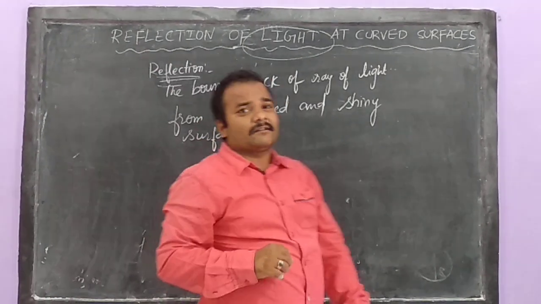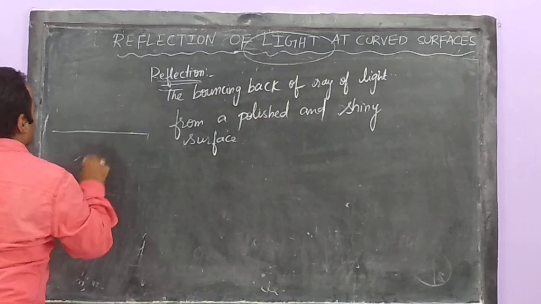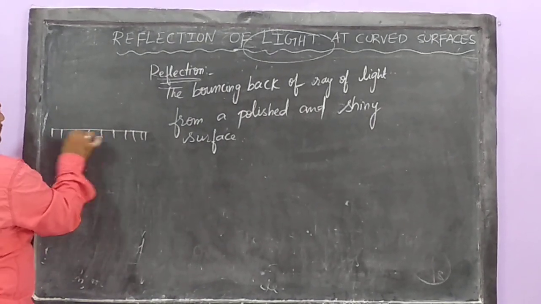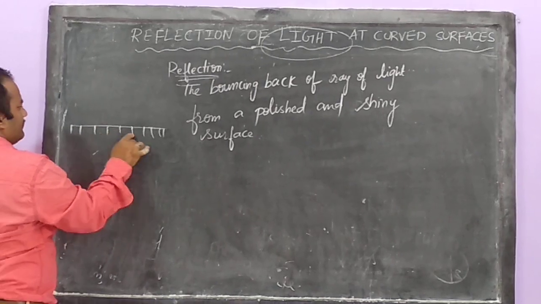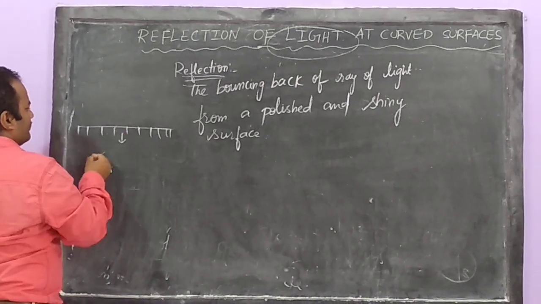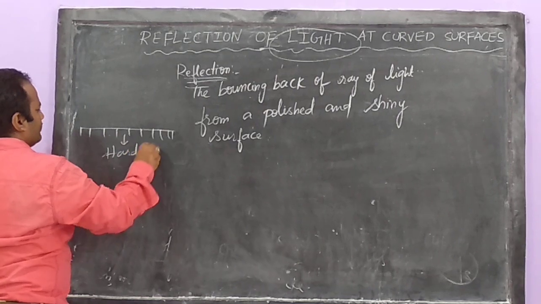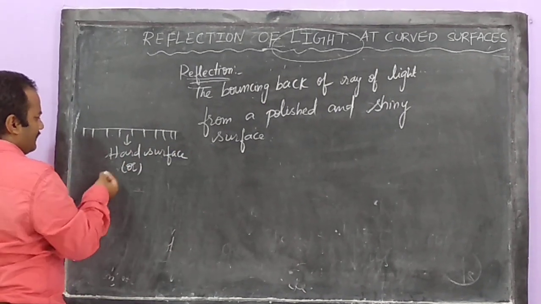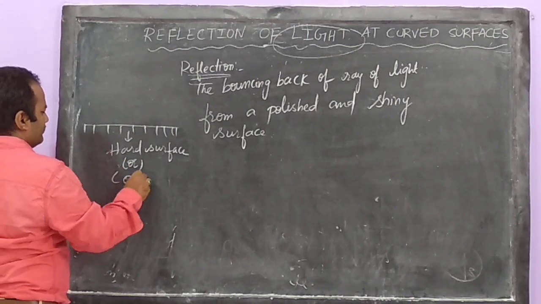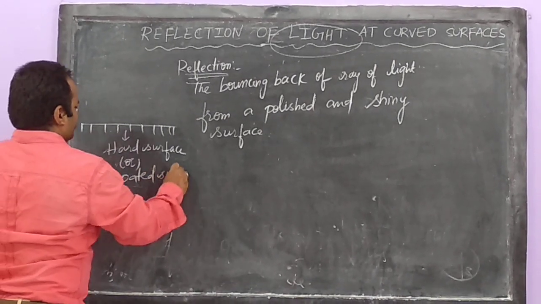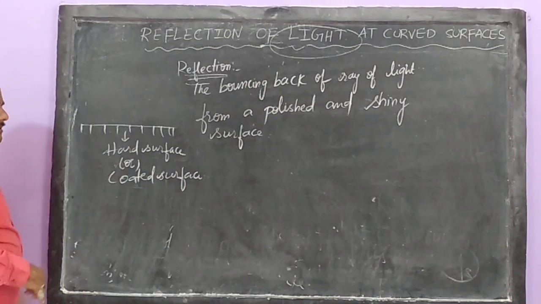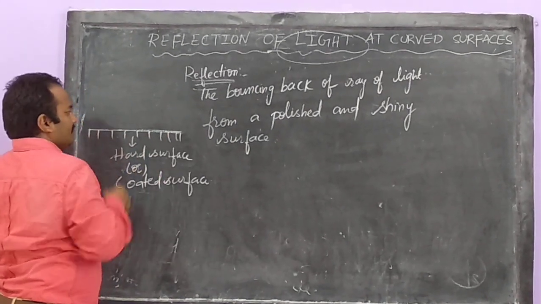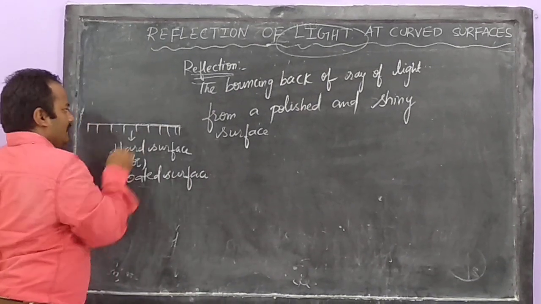If you see one plain mirror, how does it look? This is a hard surface, or you can say a coated surface. The upper surface which you can see is a polished surface. This is a shiny surface.